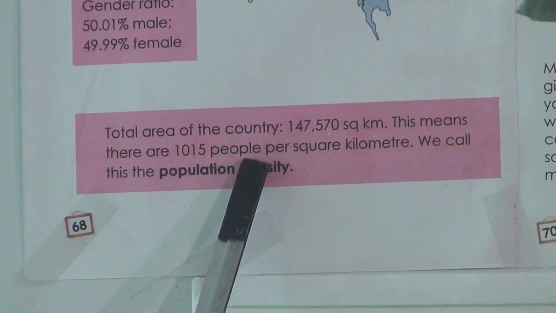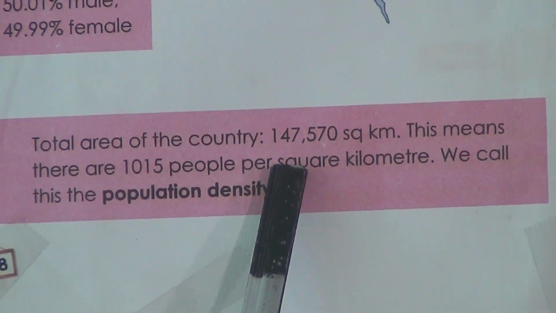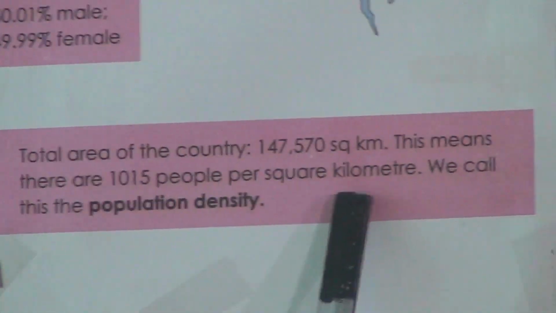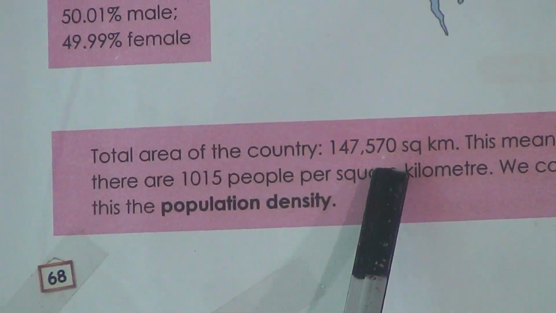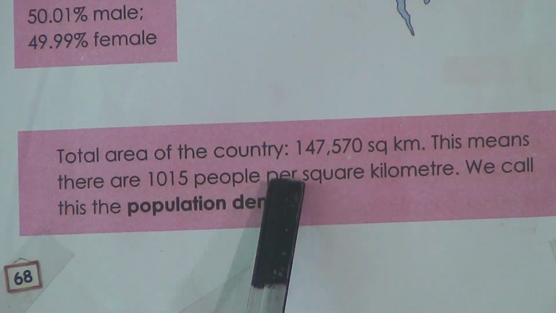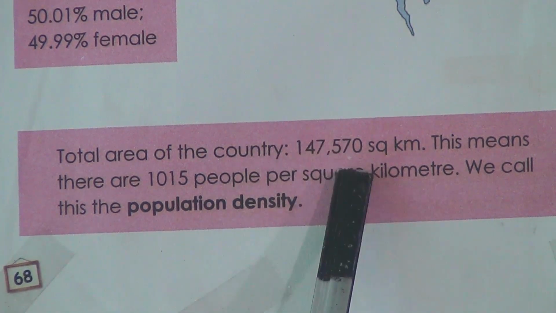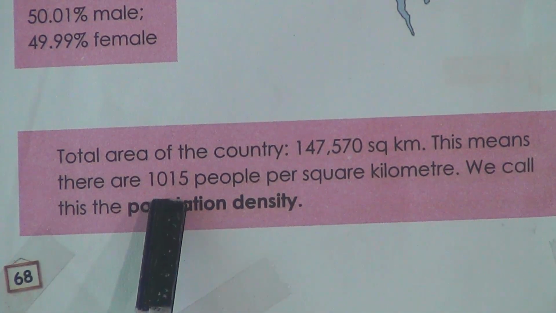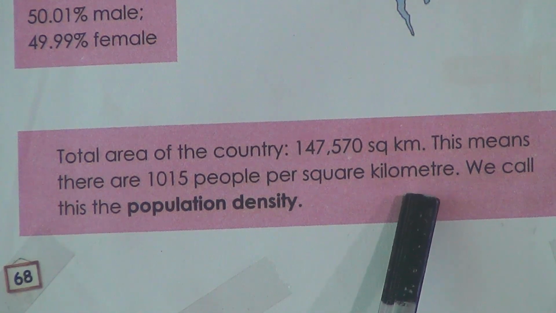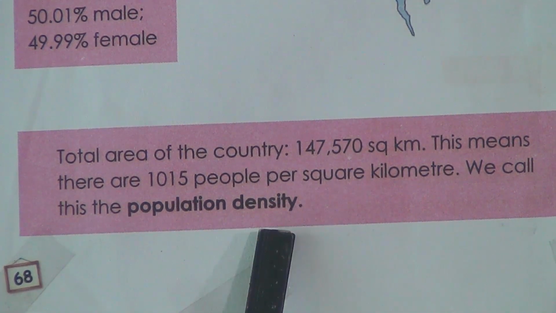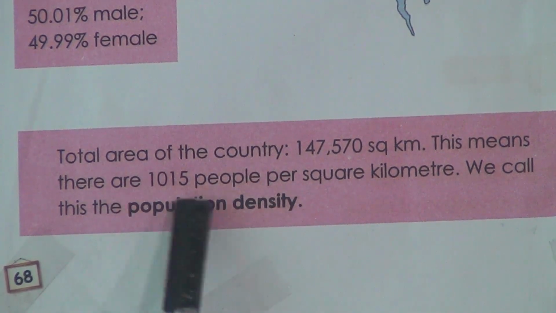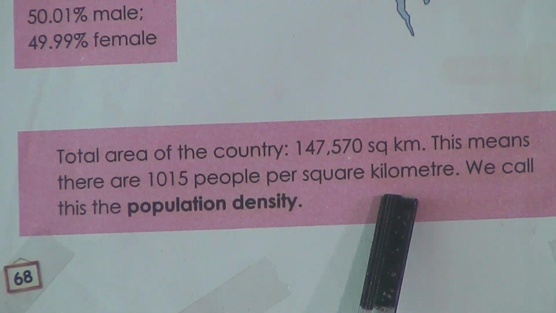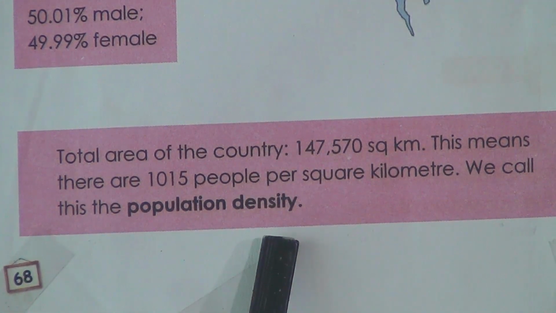Total area of the country is 1,47,570 square kilometers. You know this, we have learned this in our previous chapter. This means there are 1,015 people per square kilometer. We call this the population density. So what is population density? When we find the people who live per square kilometer, this is called population density.